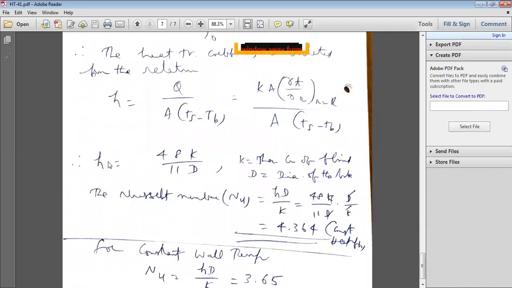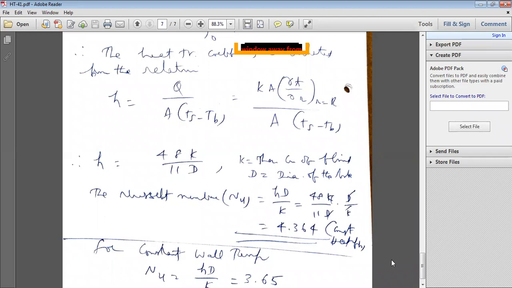After calculation of H, how do you calculate the Nusselt number for a tube flow? Nu is HD by K (HL by K for a flat plate). For a tube flow, Nusselt number Nu is HD by K. Substitute the H value, 48 K by 11D, into D by K. So D gets cancelled, K gets cancelled, and only 48 by 11 remains. For the Nusselt number for a tube flow, 48 by 11 comes to 4.364.